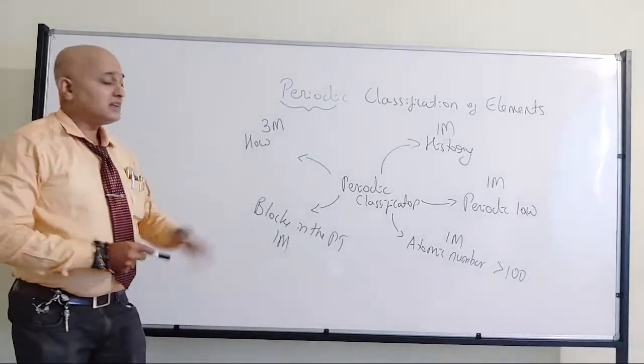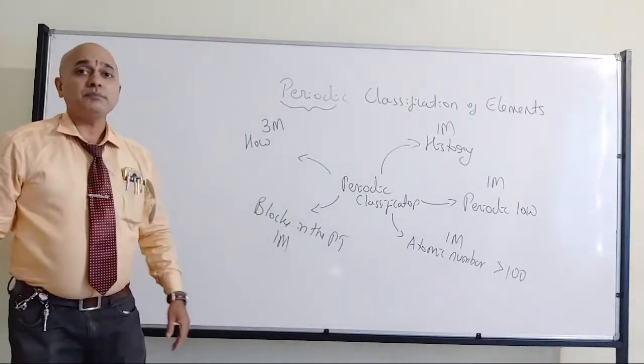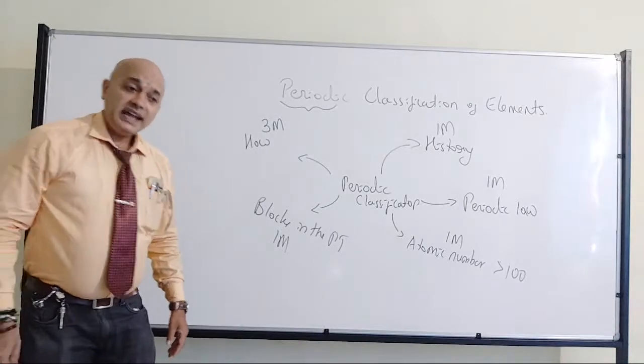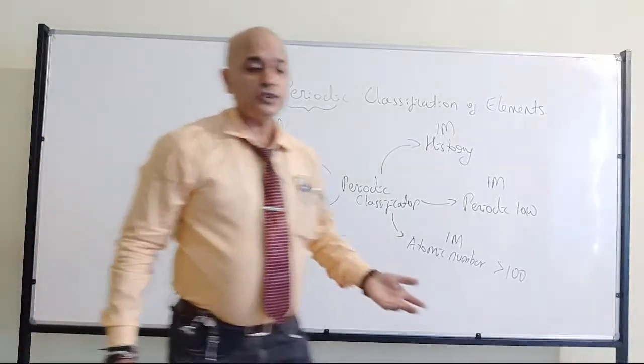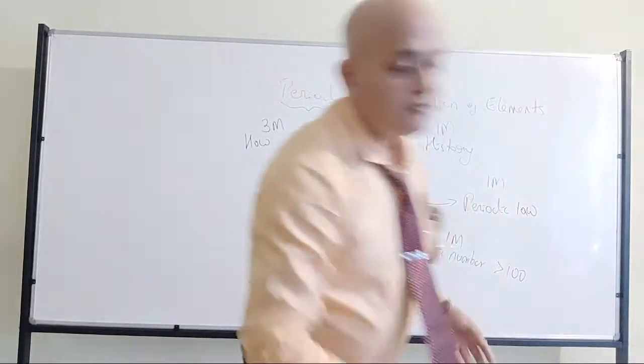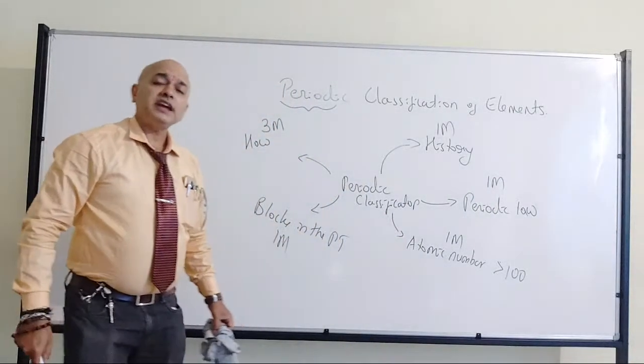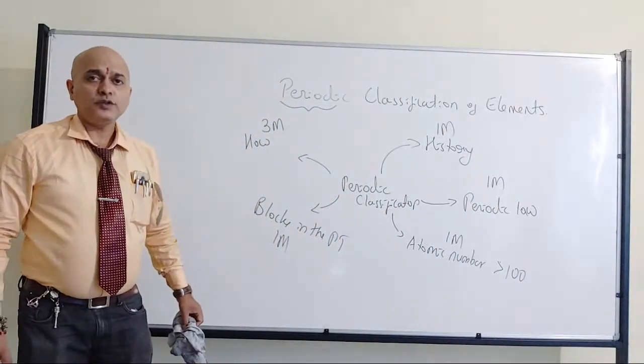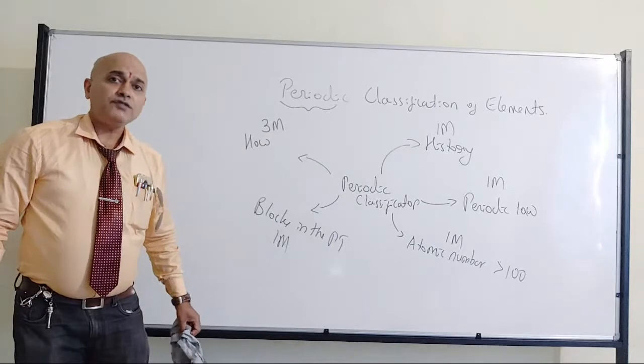Anyway, whenever I discuss those topics, I am going to tell which is important. You can note it down, no problem. Fine? All of you have understood?